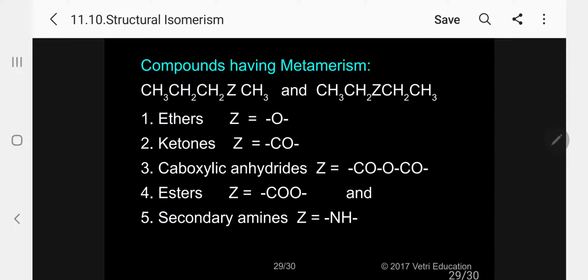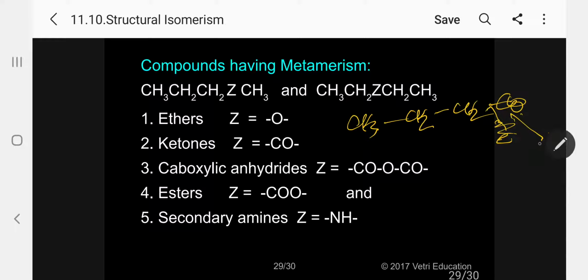Please follow. Let me write the same formula. I will write CH3, CH2, CH2, 3 carbon atoms, then CO, then O, then comes CH3.